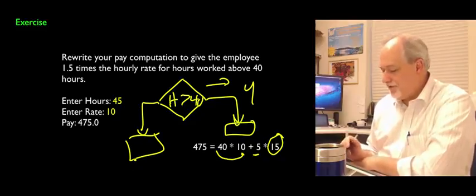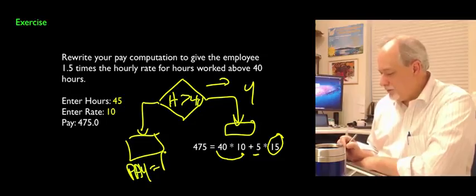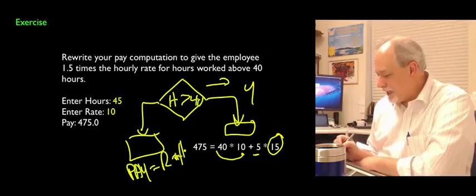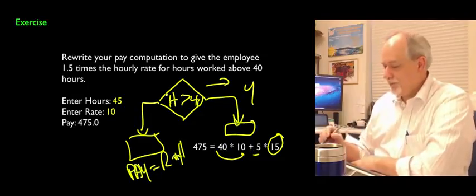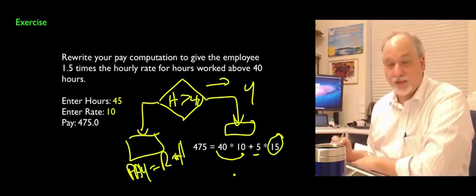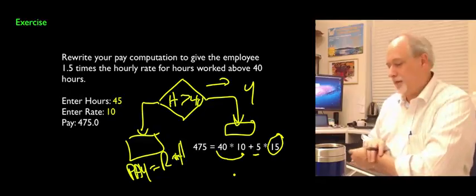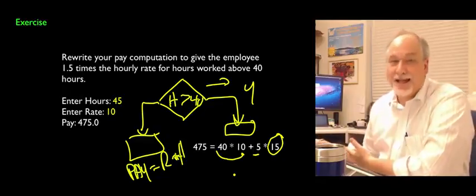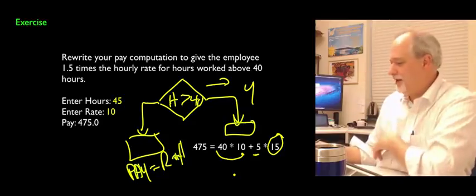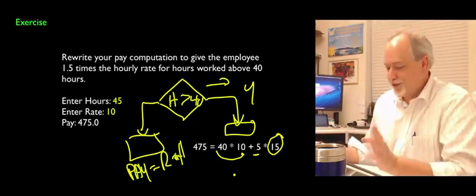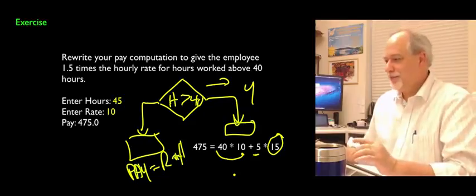And then if the hours are less than 40, it's just pay equals rate times hours. So you're going to do one or two calculations depending on how it works. That's one of the programming problems for this chapter. It's the classic if then else. You can actually do it with an if then if you're tricky. There's a lot of ways to do this. So pick one and do it.